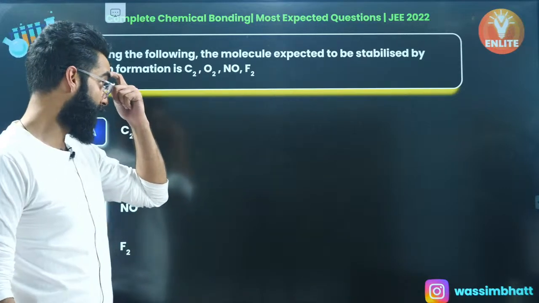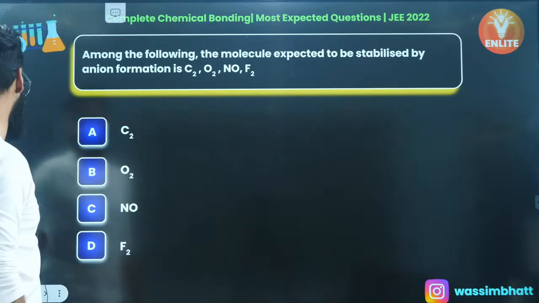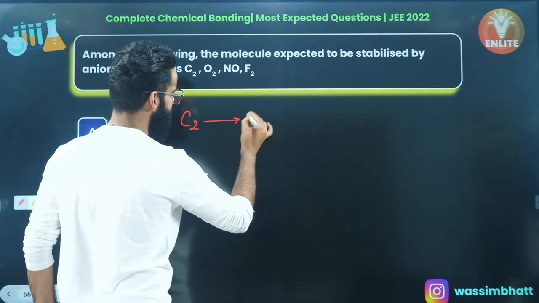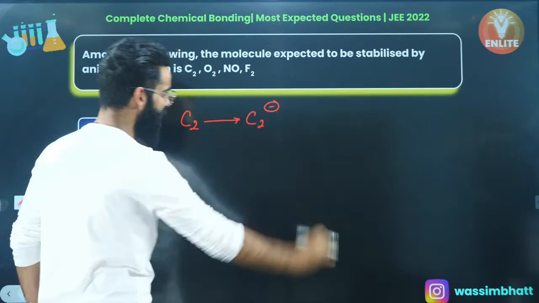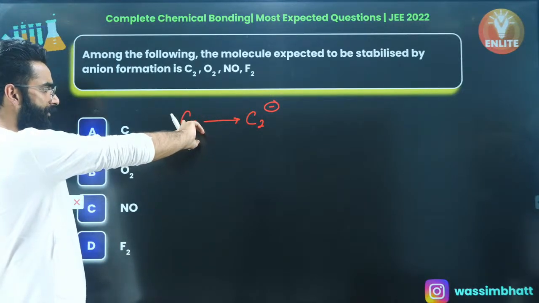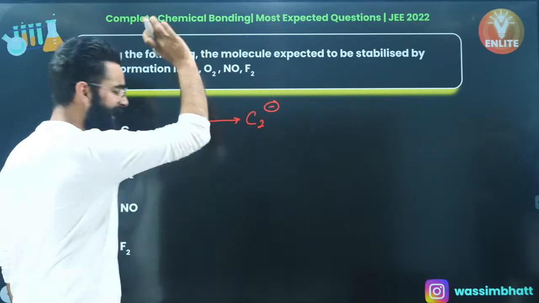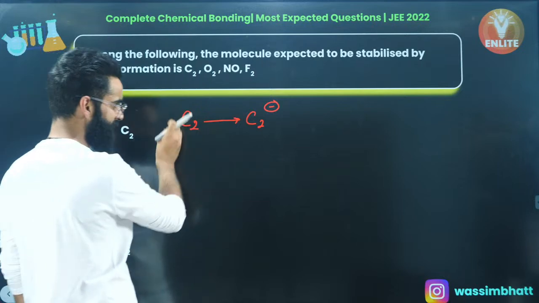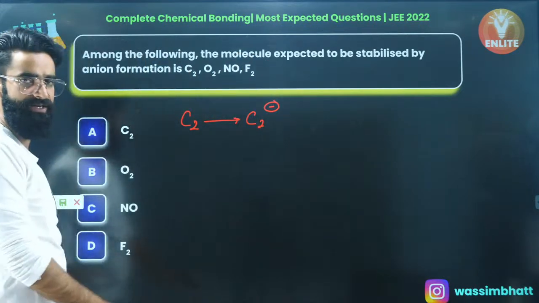Among the following, which molecule is expected to be stabilized by anion formation? So see, when C2 gets converted into C2 negative, does it get stabilized or not? If the bond order of C2 increases on adding an electron, then we say C2 is getting stabilized after the addition of electron.